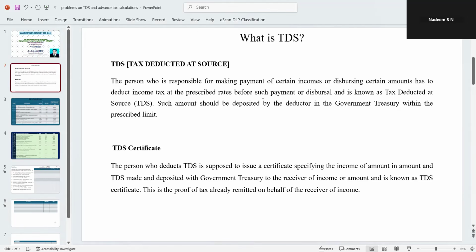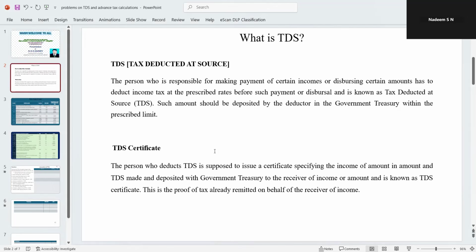Now, the person who deducts the TDS will give the TDS certificate to the deductee. It means the person who receives the payment gets the TDS certificate. Now, this is very important.